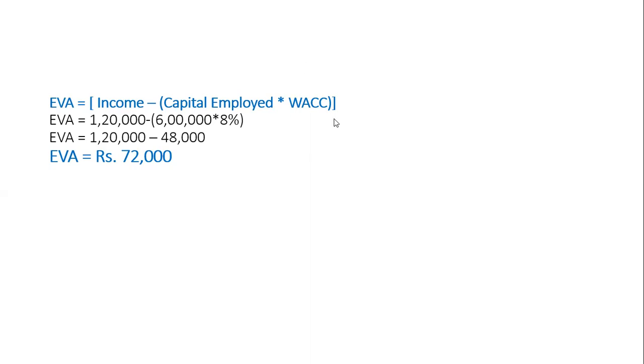So what is WACC? WACC is the cost of raising the funds. 8% is the cost of raising funds from the market. So this is income and this is the cost. 1,20,000 is your profit, 6 lakh is capital employed and WACC is 8%. EVA is 1,20,000 minus cost of funds. The company is earning 1,20,000, out of which they have to pay the cost of funds of 48,000. They will have 72,000 with them.